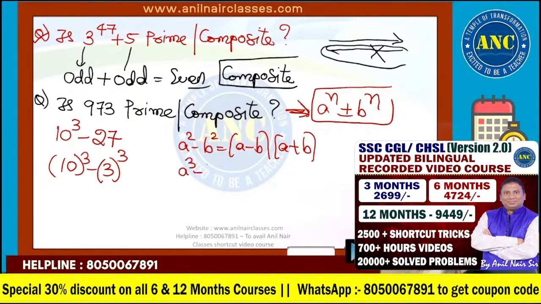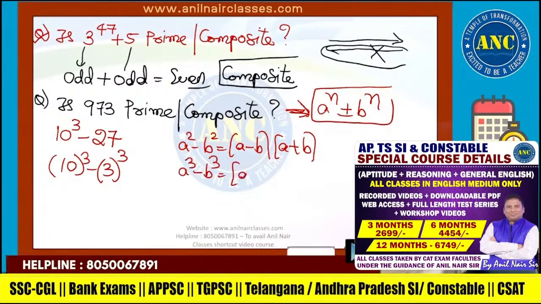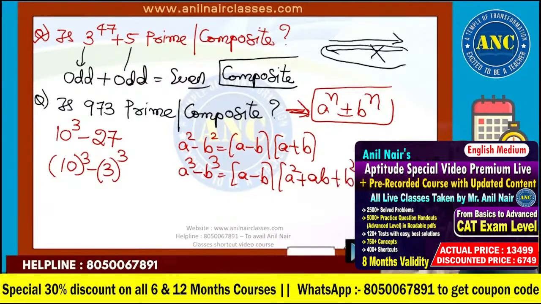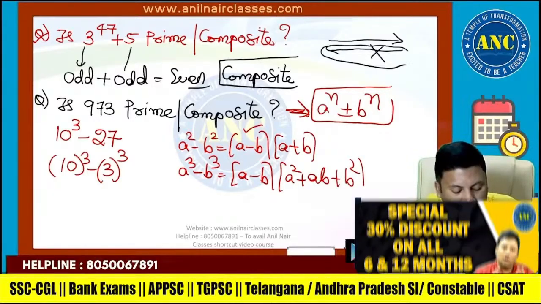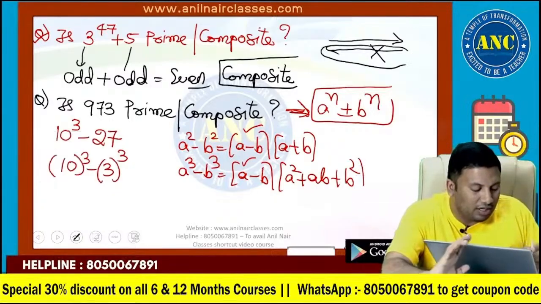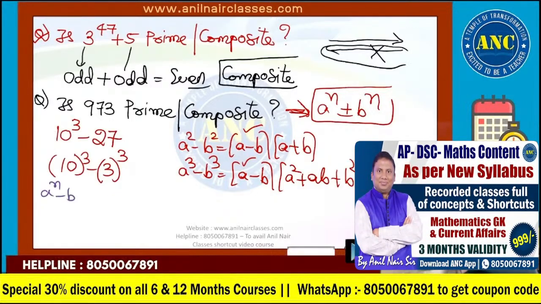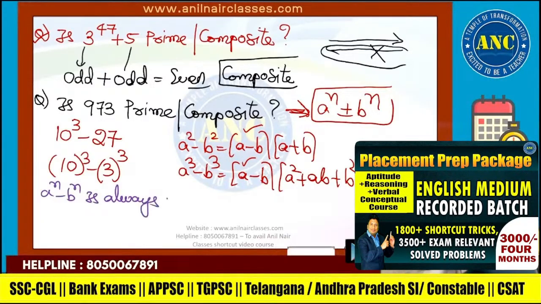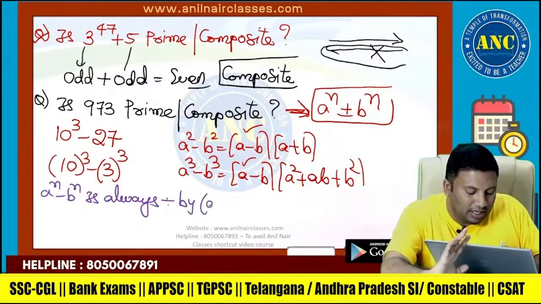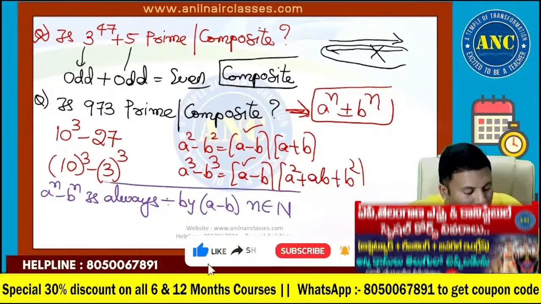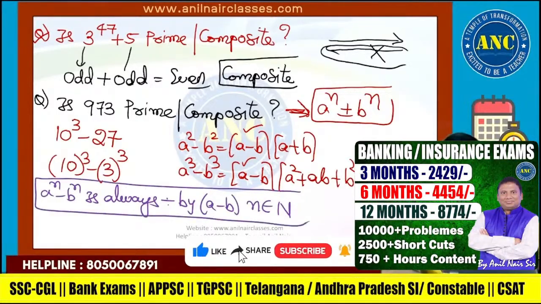A cube minus b cube is nothing but a minus b into a square plus ab plus b square. Here, for n value 2, it has a factor a minus b. For n value 3, it has a factor a minus b. Please write down in your notes: a power n minus b power n is always divisible by a minus b, as long as n is a natural number.